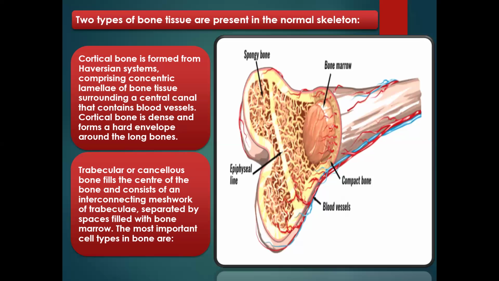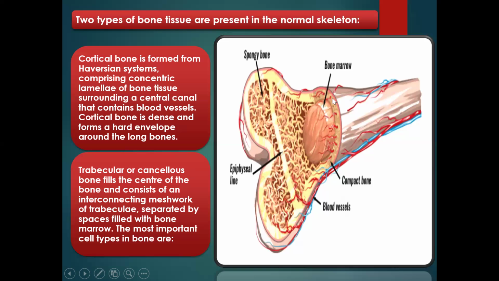I will show you the Haversian system in the next slide. It is formed from the Haversian system, comprising concentric lamellae of bone tissue surrounding a central canal that contains the blood vessels. See the blood vessels here.